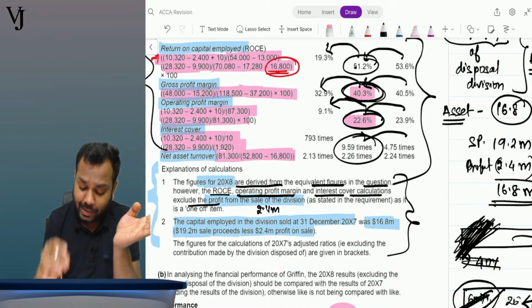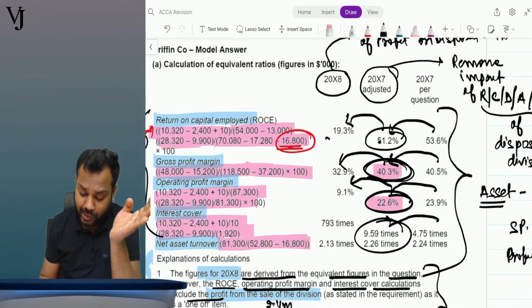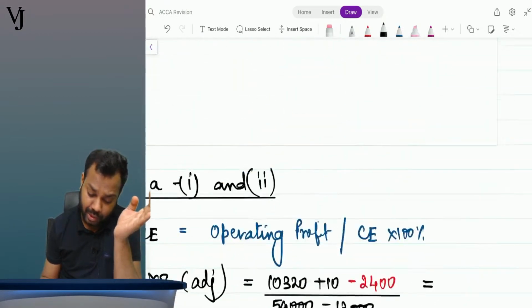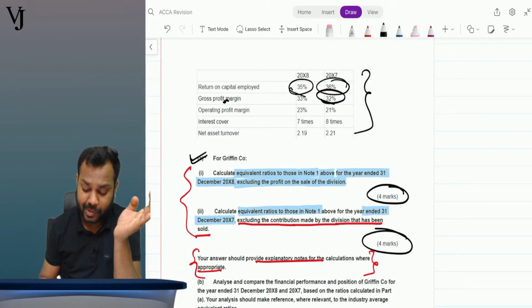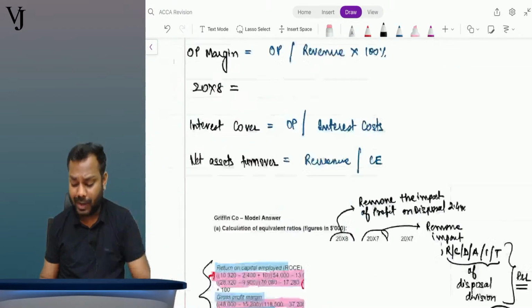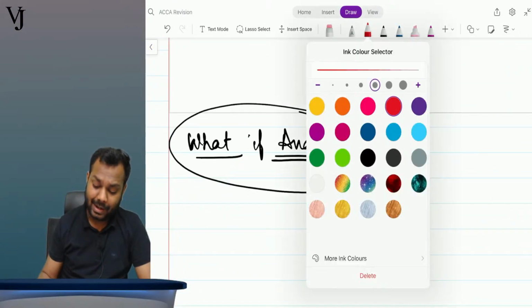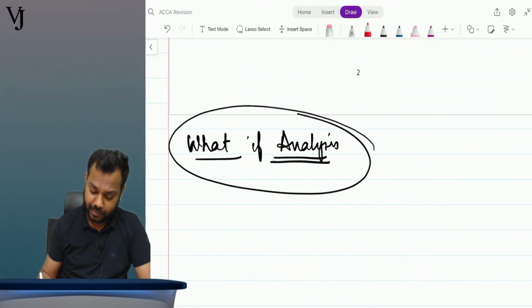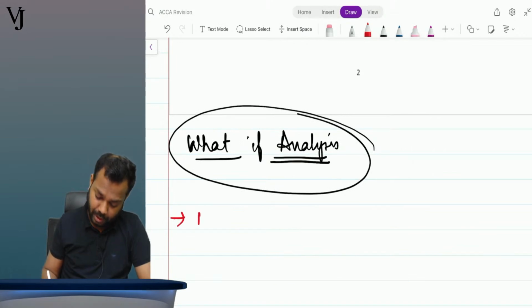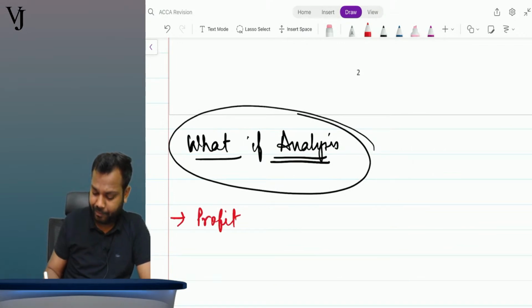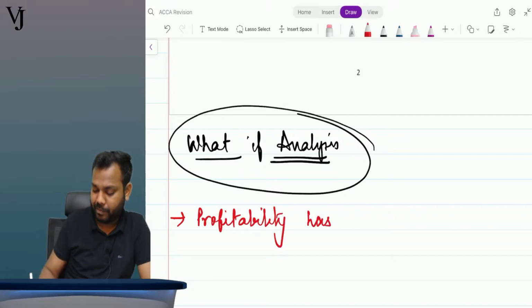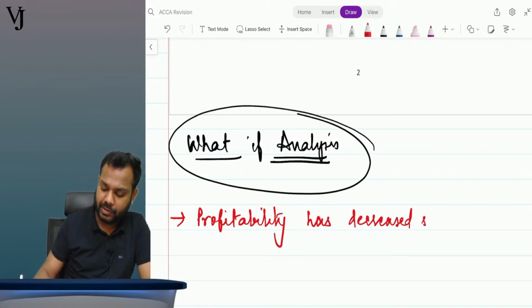But now in the current year, my ROCE is 19.3 and the industry average is 35%. So now what is happening? I will write three statements here. Profitability has decreased significantly.